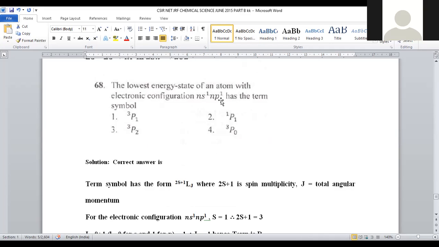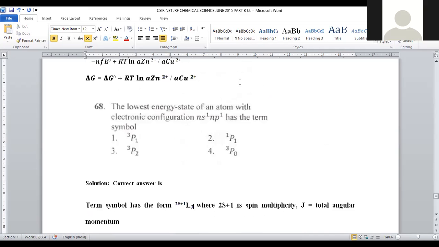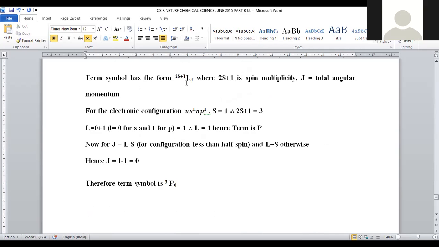The lowest energy state of an atom with electronic configuration ns1 np1 has the term symbol. It is a part of group theory where we are applying the term symbol. Term symbol is generally denoted with 2S plus 1, L, subscript J. 2S plus 1 is called spin multiplicity. L is called term symbol. J is called total angular momentum. What is J? Total angular momentum, right? Here, what system is given? ns1 np1 system is given.